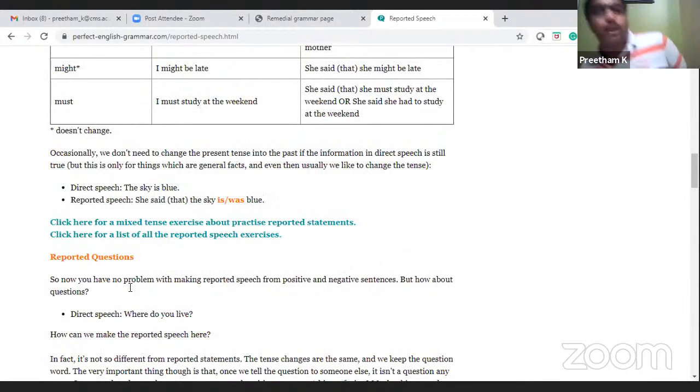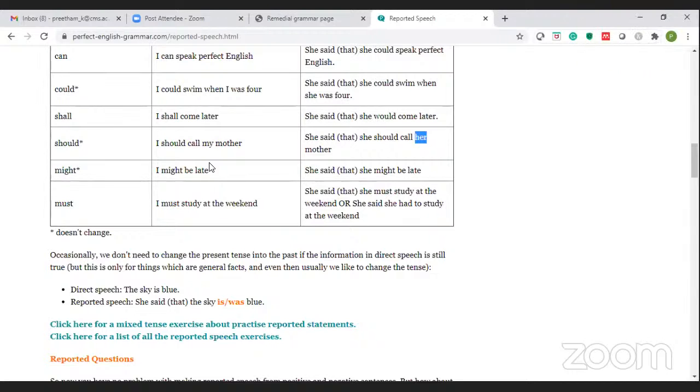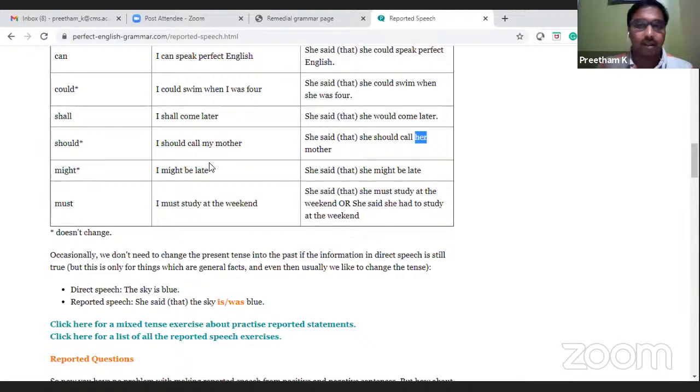Then occasionally we don't need to change the present tense into past if the information in direct speech is still true. But this is only for things which are general facts. Many times, the general rule is when you are converting from direct speech to indirect speech, in indirect speech you use a past tense. But when it comes to general truths, universal truths, for example, the sun rises in the east. Person A tells me, I am person B, that the sun rises in the east. How am I going to report it to person C? I say person A said that the sun rises in the east. I'm using the same grammatical sentence because it's a universal fact.